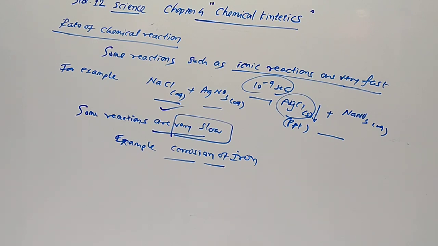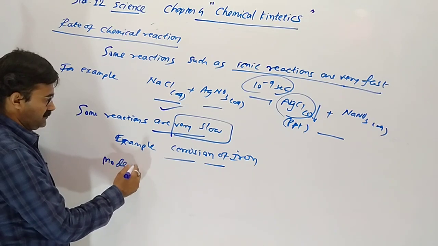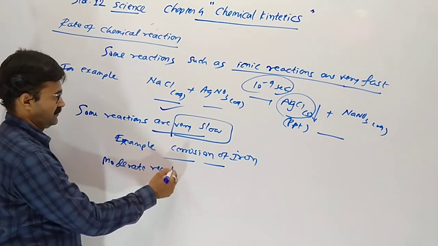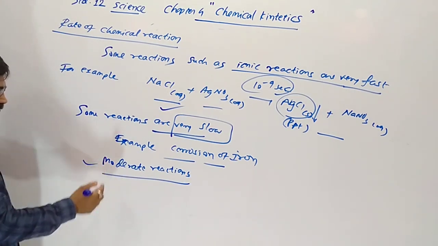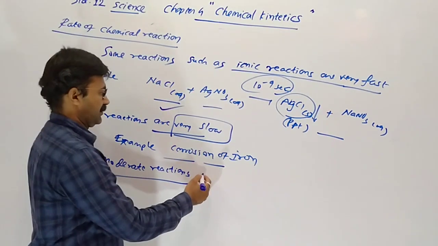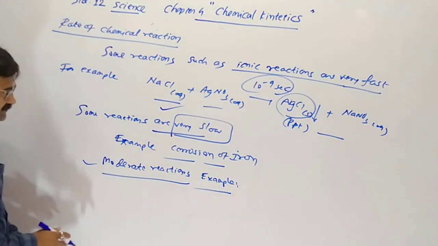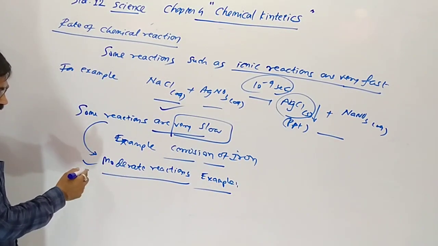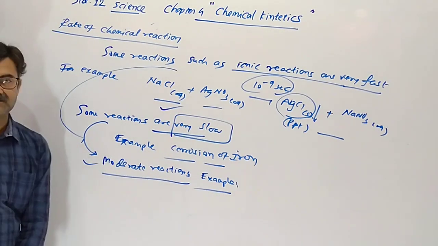Also there are reactions like inversion of cane sugar and hydrolysis of starch, which are of moderate speed. Moderate means the speed is not high and not low. Moderate means faster than slow and slower than fast.